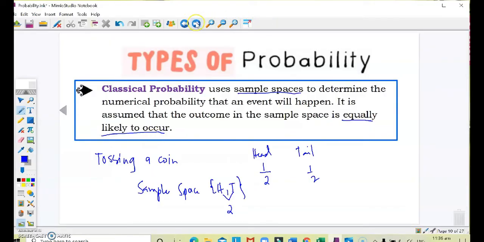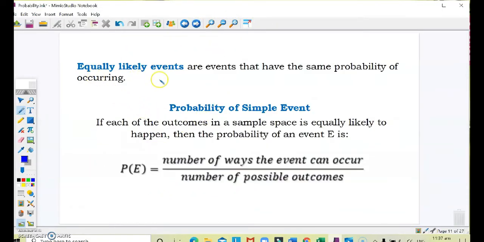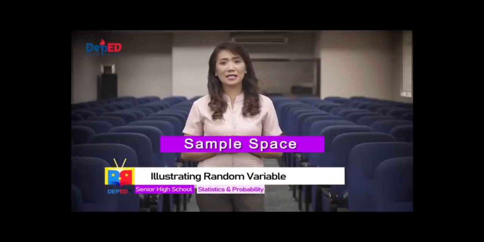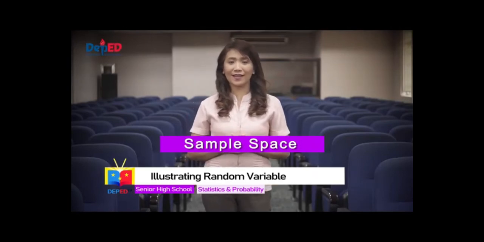So let's talk about classical probability. When we say equally likely events, these are events that have the same probability of occurring. This is actually acquired through using the given formula. If each of the outcomes in a sample space is equally likely to happen, then the probability of an event E is the number of ways the event can occur over the number of possible outcomes, which is the number of items in the sample space. Let's watch a video regarding how sample space is often used in getting the probability of an event.